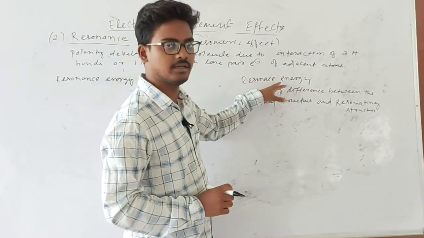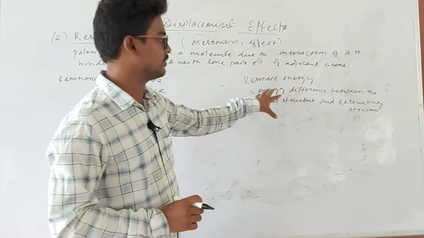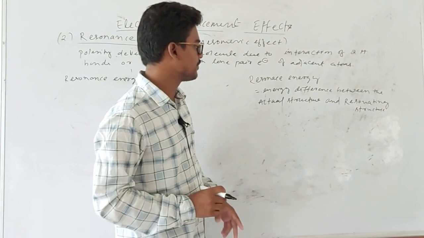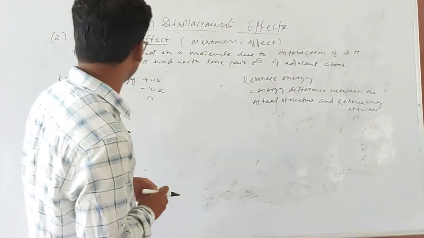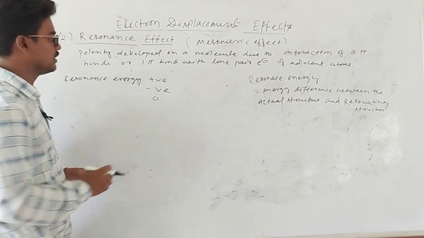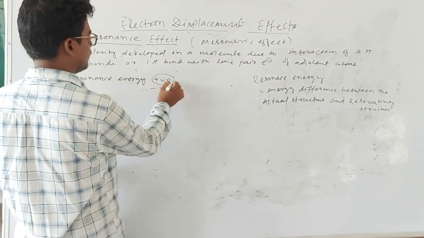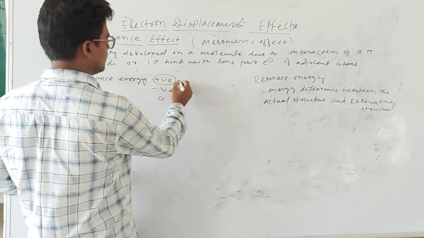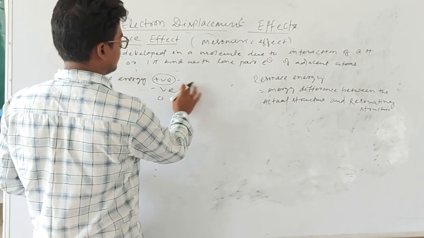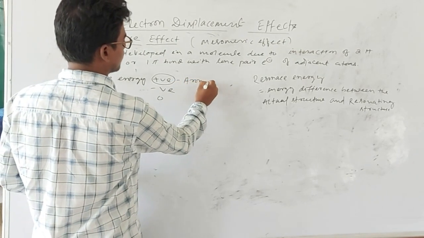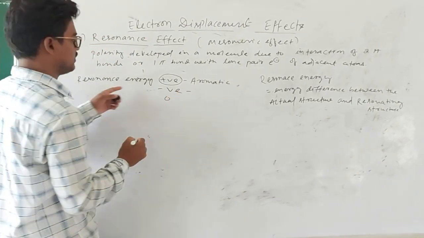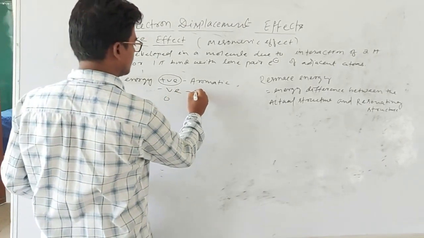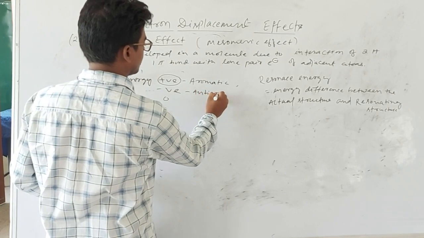We calculate resonance energy as the energy difference between the actual structure and the resonating structure. From resonance energy, if you get a positive value, then that will be aromatic. If the resonance energy value is negative, then that is anti-aromatic.